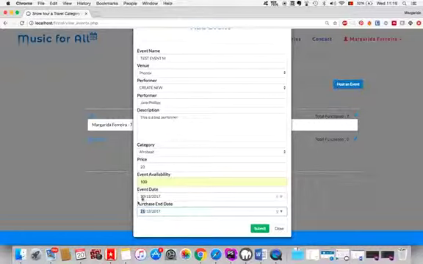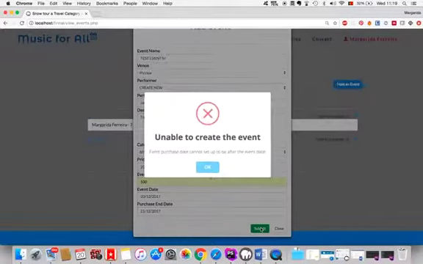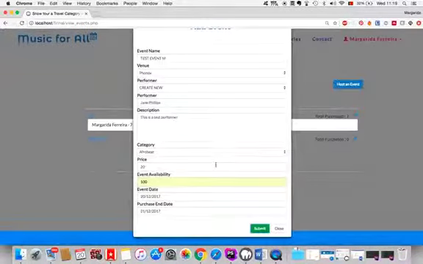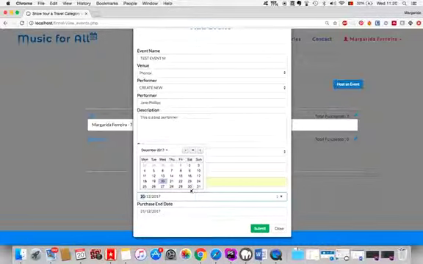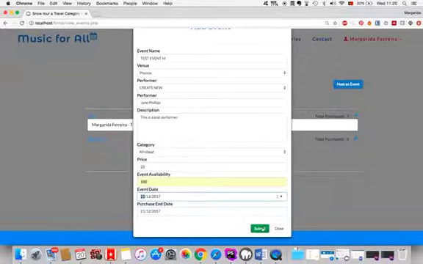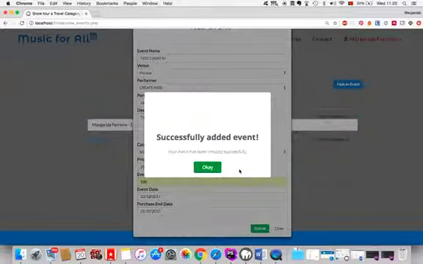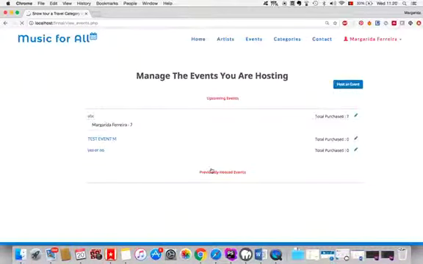So for example, if I try and do this, see, it doesn't let me. So now I'll put it like this, and we can add the event. As we can see now, we have here test event M, and here we will see the list of participants for the event.